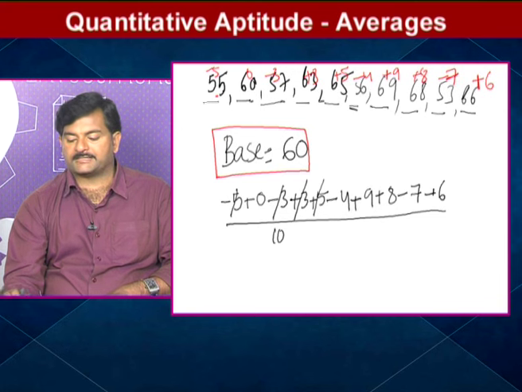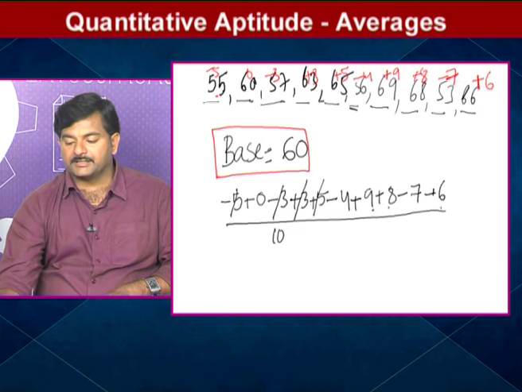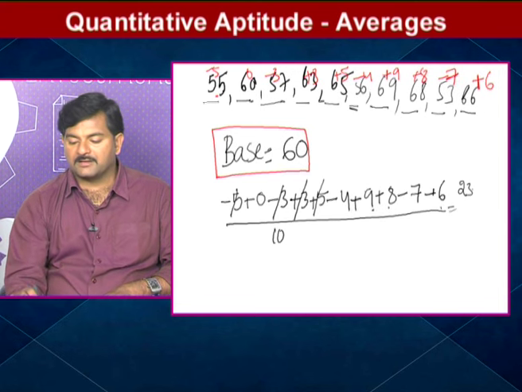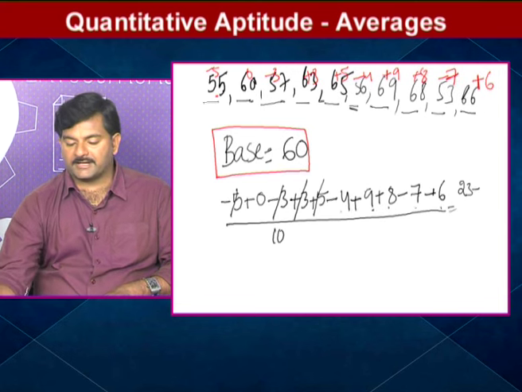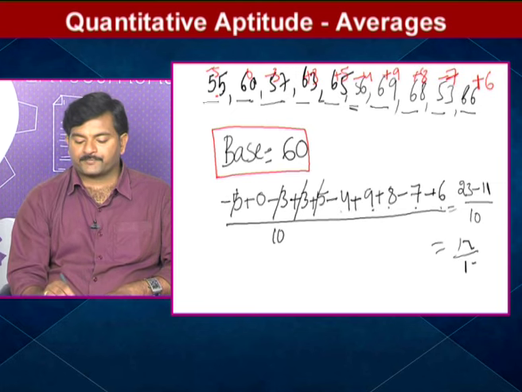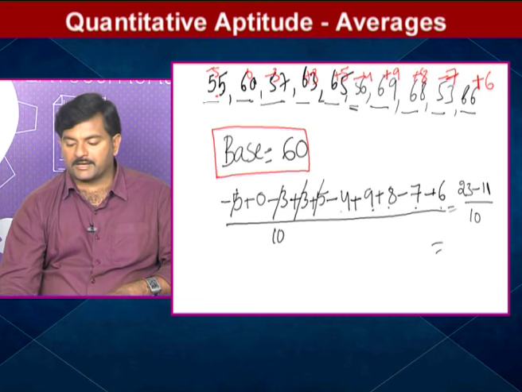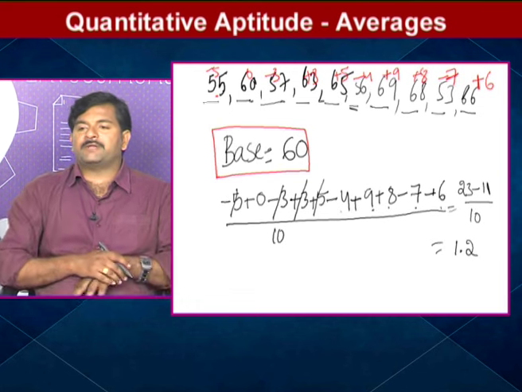9 plus 8 is 17, 17 plus 6 is 23, right? 23 minus 4 minus 7 is minus 11, okay, whole by 10, that is equal to 12 by 10. 12 by 10 means what you are getting? 12 by 10 is nothing but 1.2. So is it plus 1.2 or minus 1.2?